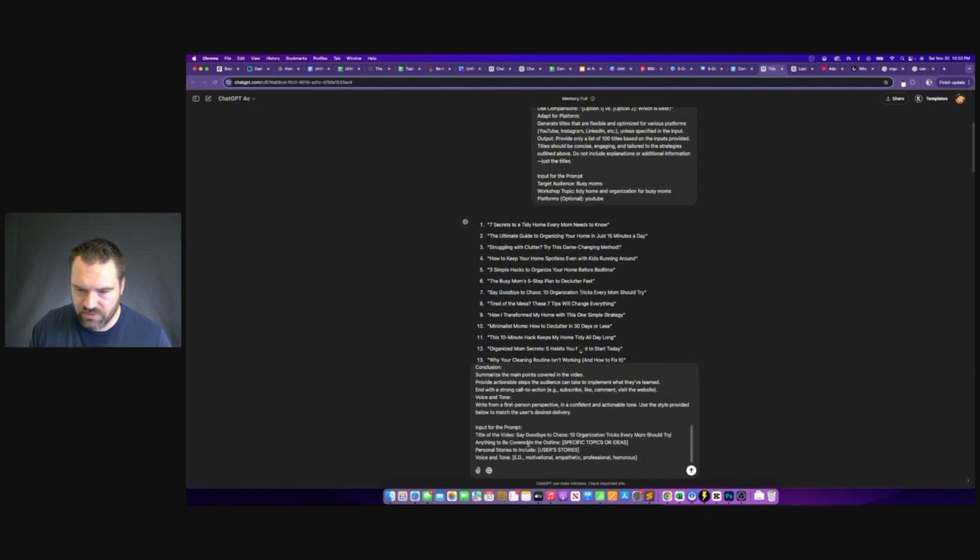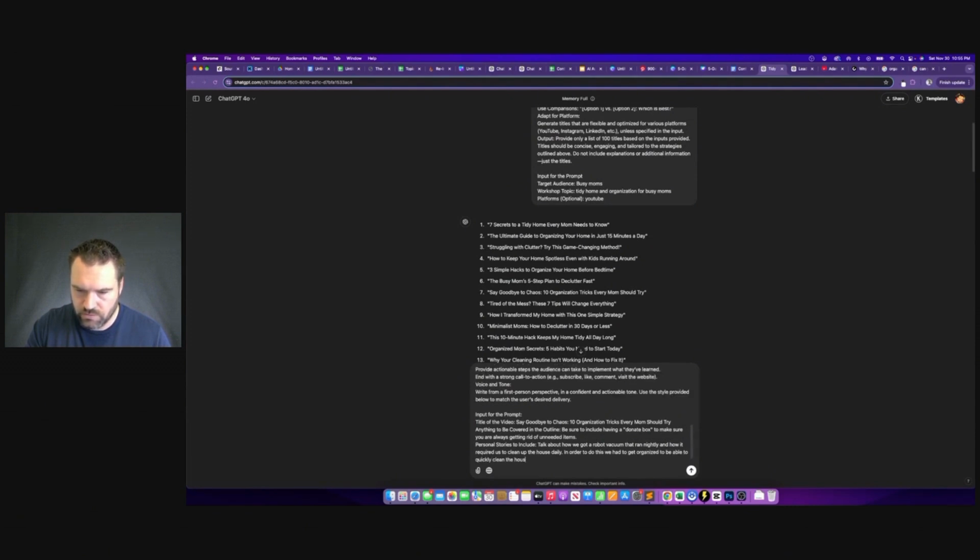And if there's anything specific I want to make sure is covered in the outline, I'll put it here. Let's actually put, be sure to include having a donate box to make sure you are always getting rid of unneeded items. And then one personal story that I want to include is talk about how we got a robot vacuum that ran nightly and how it required us to clean up the house daily. In order to do this, we had to get organized to be able to quickly clean the house each day.